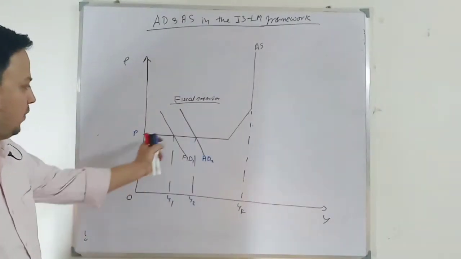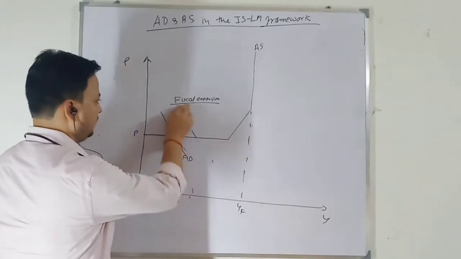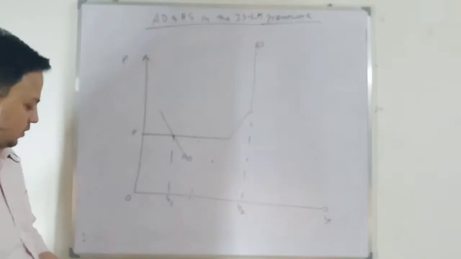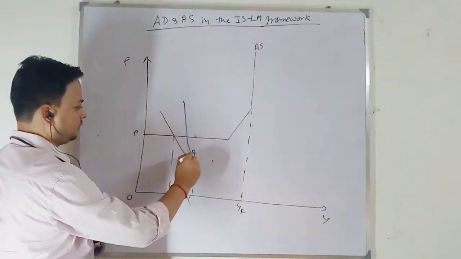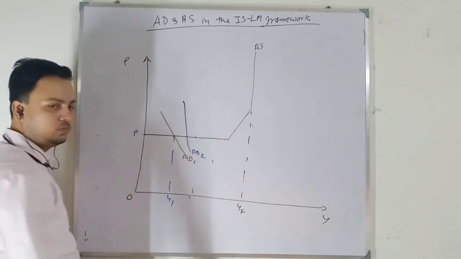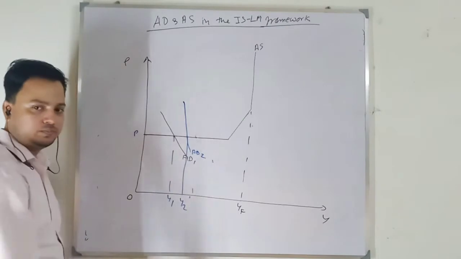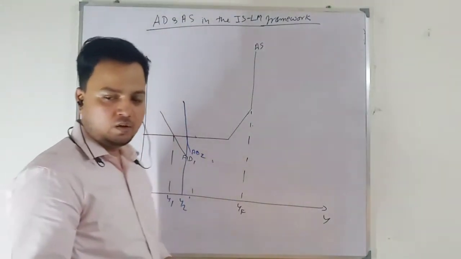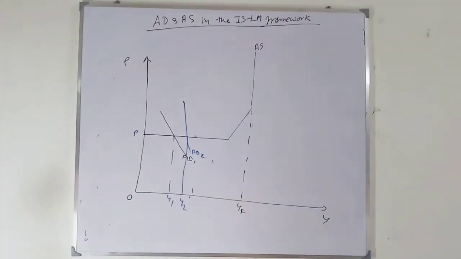Similarly, when we are in the Keynesian range, when there is a monetary expansion, your aggregate demand curve will shift like this from AD1 to AD2. For the same price level, output will increase from Y1 to Y2. So in the Keynesian range, both fiscal and monetary policy are effective in raising the level of output. Okay. Next.